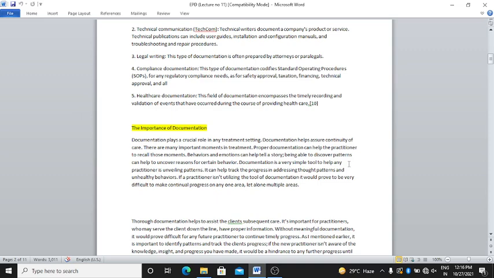Being able to discover patterns can help uncover reasons for certain behavior. Documentation is a very simple tool to help any practitioner unveil patterns. It can help track progress in addressing patterns and unhealthy behavior. If a practitioner is not utilizing the tool of documentation, it would prove very difficult to make continual progress on any one area, let alone multiple areas.